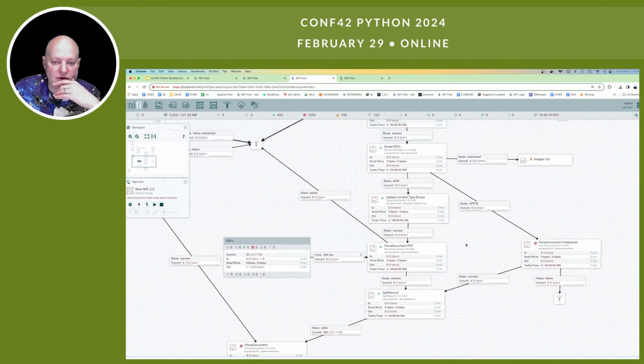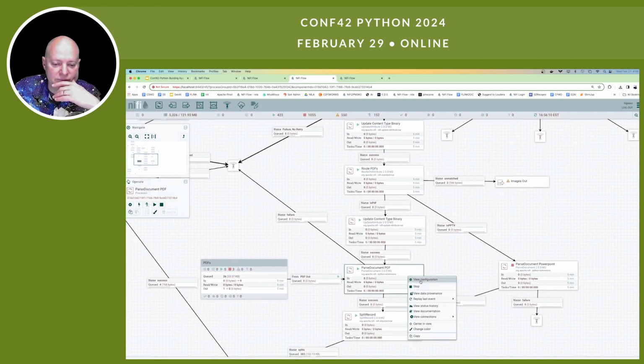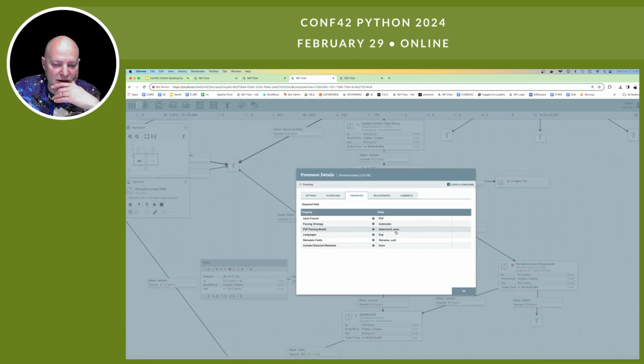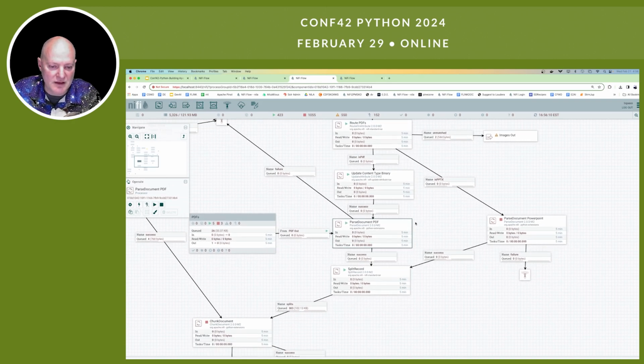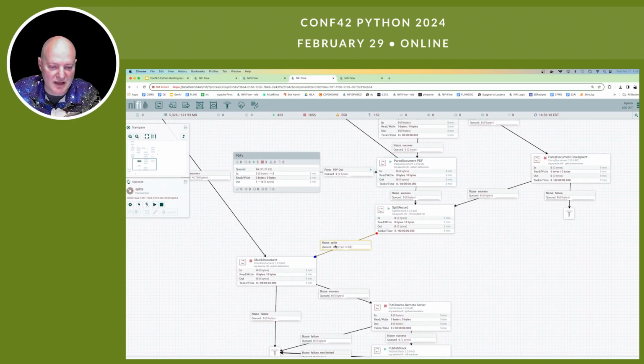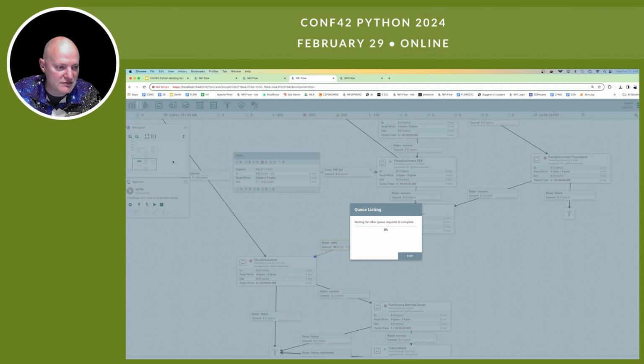Now, when we're parsing documents here, again, this is the Python one. I'm picking PDF. Let it parse it the way it makes sense. There's a couple options there. I like this PDF parsing model. This one works pretty good. For me, just English. Add a couple of metadata fields. Not really, I don't need them, because here I'm going to split that data out into pieces.